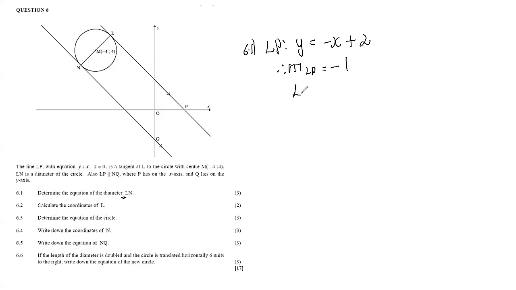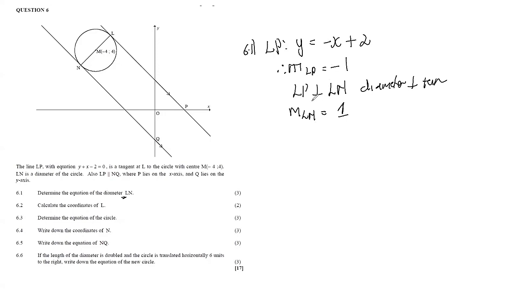If LP is perpendicular to LN, since the diameter, or you can say the radius, must be perpendicular to the tangent, then the gradient of LN must be positive 1. Remember, if we multiply the gradients of two perpendicular lines, we must get negative 1.